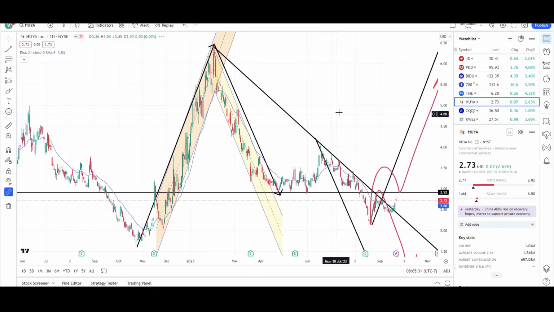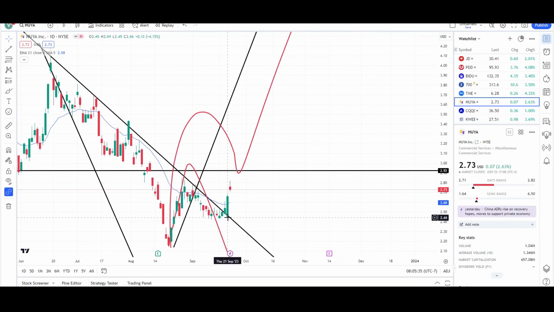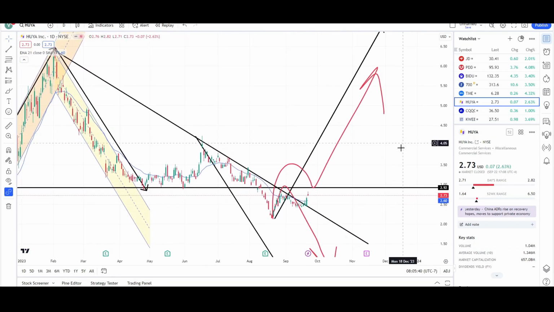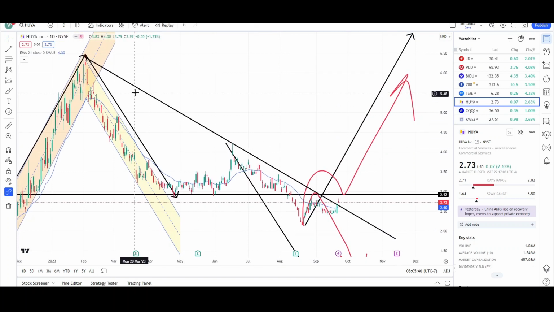So here's a chart for Huya. Huya, doing much better than the other Chinese stocks. You see that it had a nice move on Thursday, and it's starting to break this trend line that I drew. However, this trend line can be adjusted a little bit up. Even then, it looks like we're still breaking it slightly.